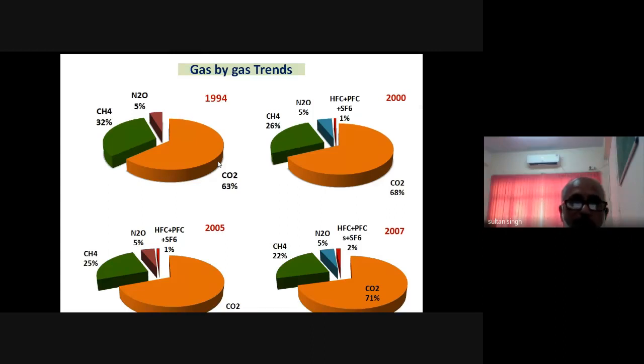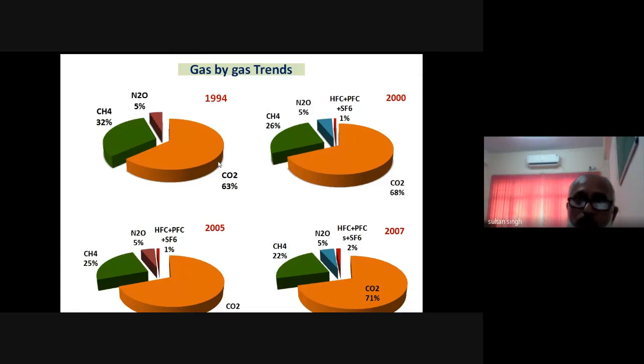Now you see what is the gas by gas trend. In 1994, 32% was the contribution of methane, 63% was carbon dioxide, and 5% nitrous oxide. We were not in a position in 1994 to estimate the other gases like hydrofluorocarbon, perfluorocarbon, and sulfur hexafluoride, because we did not have the methodologies and facilities to estimate these gases.